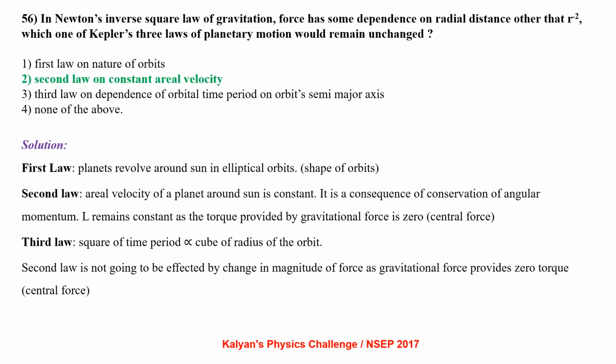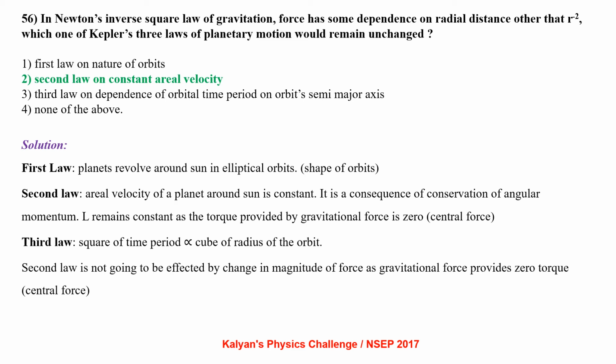In Newton's inverse square law of gravitation, suppose force has some dependence on radial distance other than r power minus 2. Which one of Kepler's 3 laws of planetary motion would remain unchanged? Kepler's first law deals with planets revolving around the Sun in elliptical orbits. So that is the shape of the orbit.